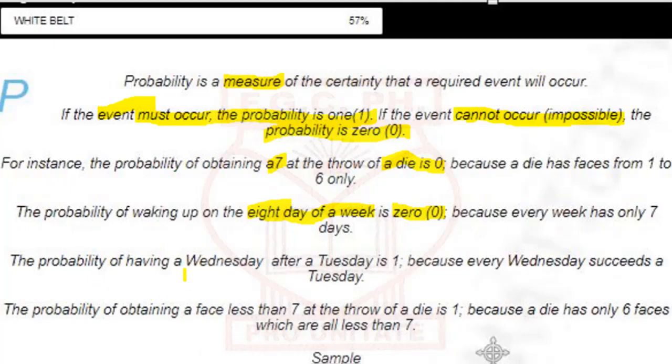The probability of having a Wednesday after a Tuesday is 1. Of course, we all know Wednesday is the next day. When you sleep on a Tuesday, you wake up on Wednesday. So that would be 1. The probability of obtaining a face less than 7 at the throw of a die is 1. Of course, we know that the numbers you obtain when you throw a die will always be less than 7. So the probability of obtaining a number less than 7 when you throw a die is 1, because it must happen.